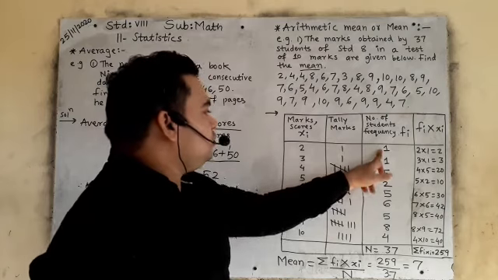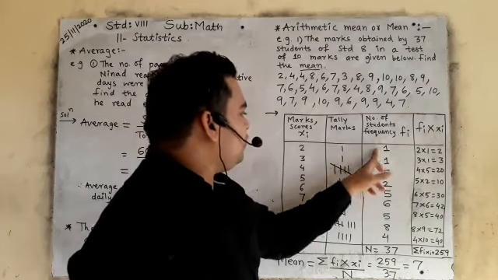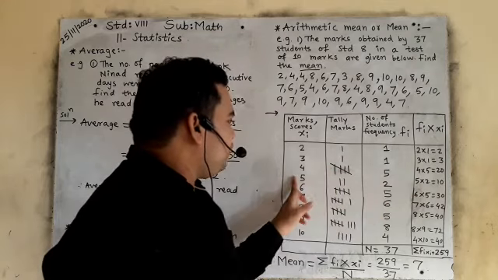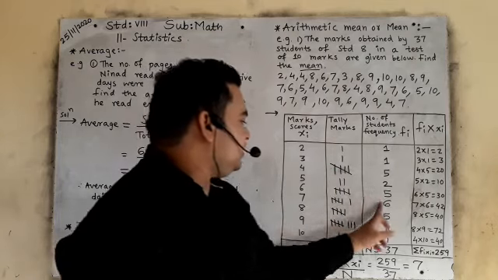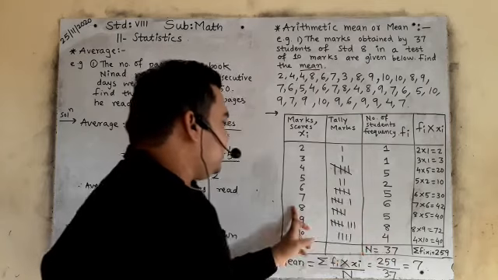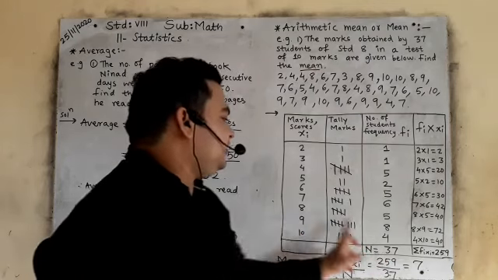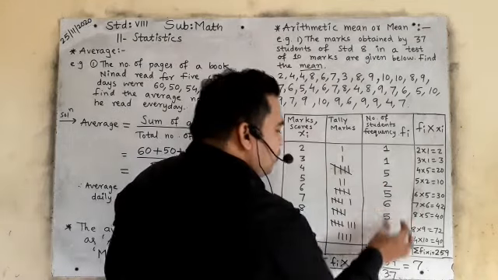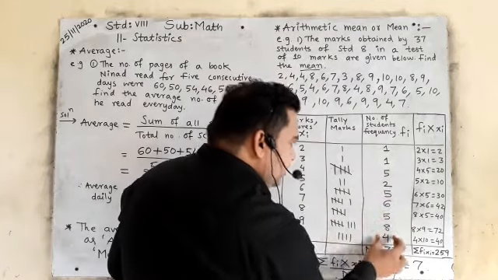See, 2 1s are 2, 1 3 is 3, 5 4s are 20, 2 5s are 10, 5 6s are 30, 6 7s are 42, 5 8s are 40, 8 9s are 72, 4 10s are 40. Okay? But below the third column you will write the total number of students.